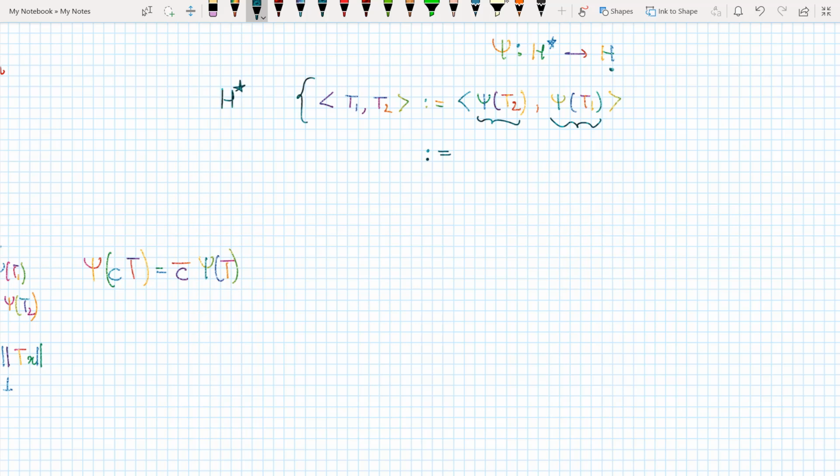So the inner product in H star is defined like this, and now this is the inner product in H star.